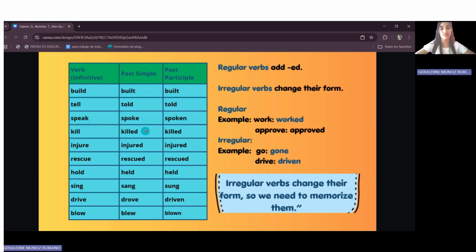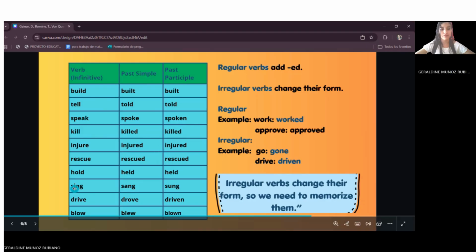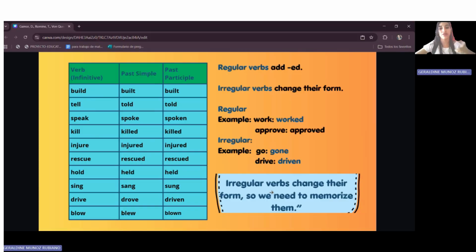Kill is an example of a regular verb: kill, killed, killed. It doesn't change, the past simple and past participle are the same. And so with those other verbs. Remember, irregular verbs change their forms, so we need to memorize them.